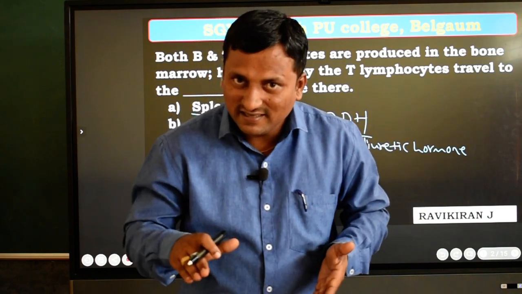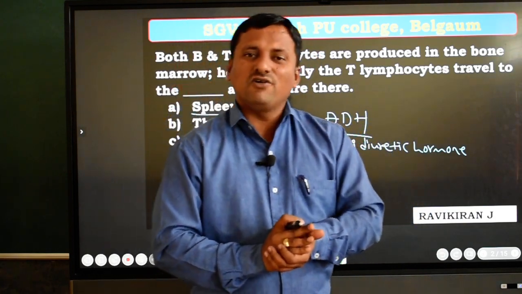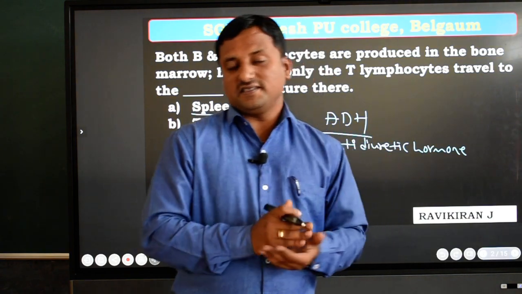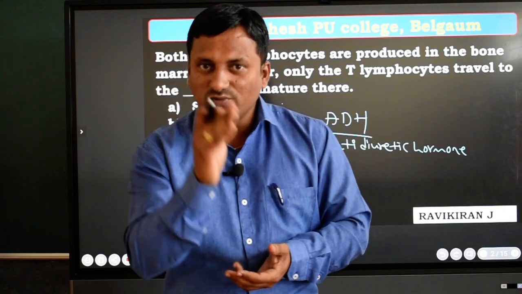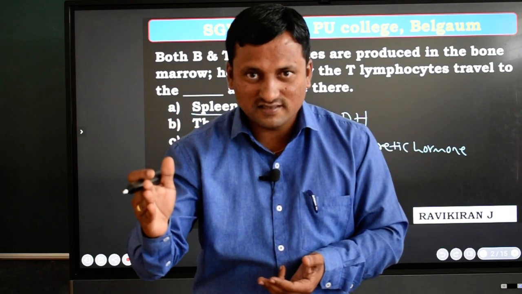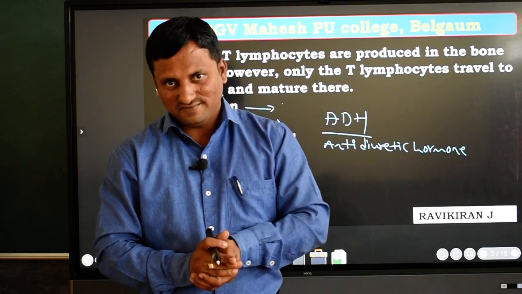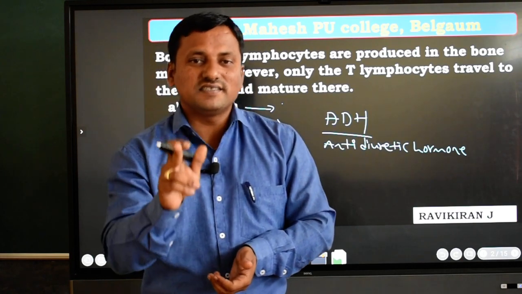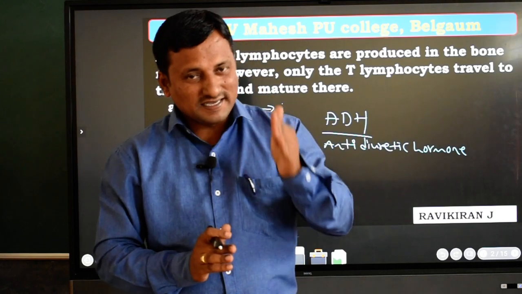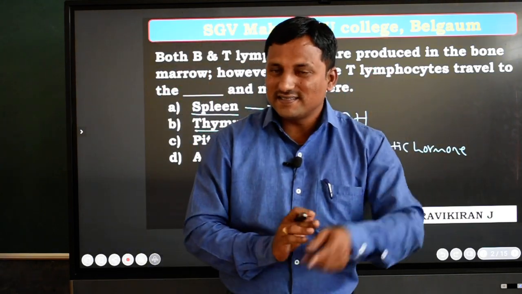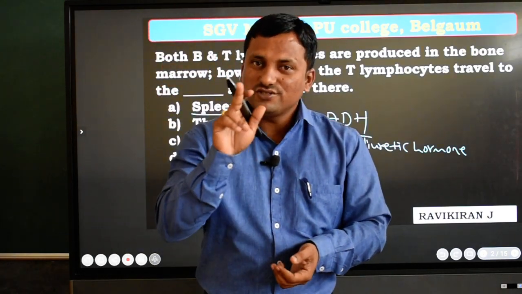Okay, so next after the thymus, I told you another gland will be there. It acts as a heterocrine gland, that is nothing but the pancreas. We commonly call the pancreas a mixed gland of the body, and it secretes two major hormones. Before that, there are cells: alpha cells, beta cells, delta cells. You know that this part is called the islets of Langerhans. The islets of Langerhans have three types of cells: alpha cells, beta cells and delta cells. Alpha cells secrete the hormone glucagon, beta cells secrete the hormone insulin, and delta cells secrete the hormone somatostatin.